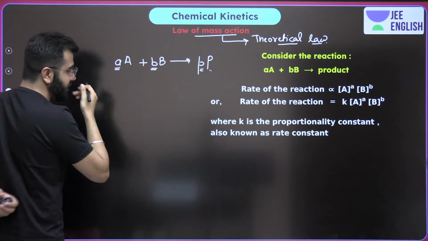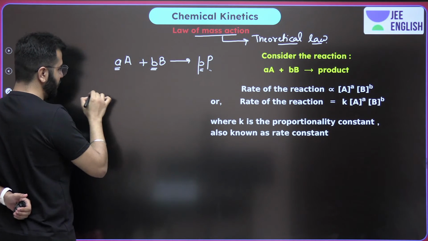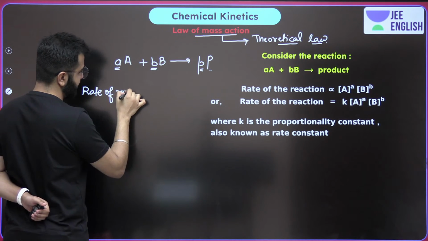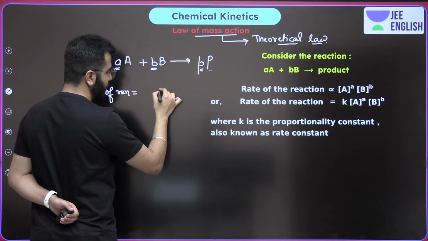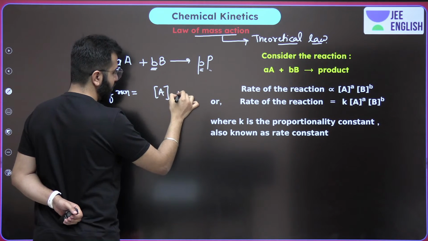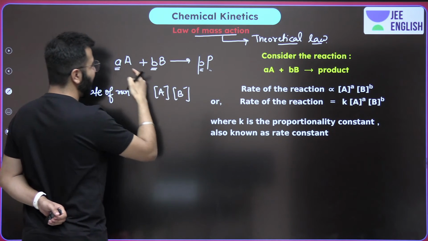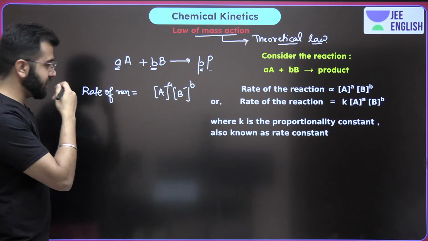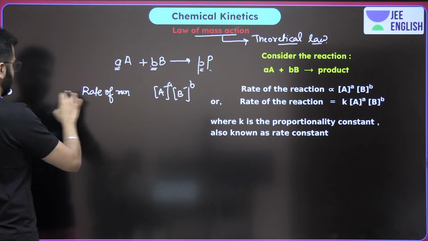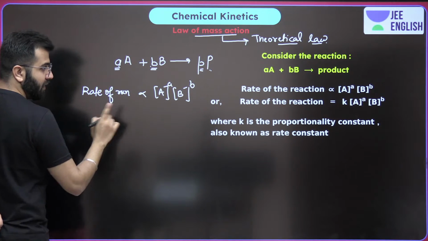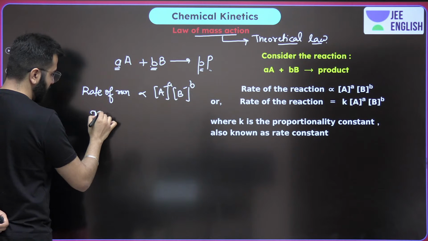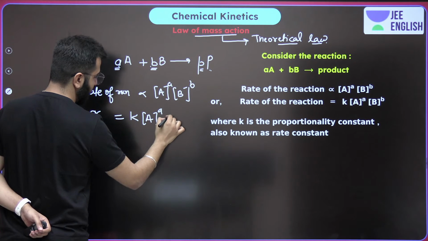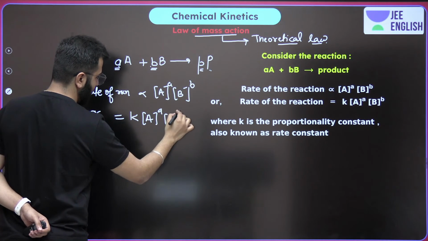Okay, so now pay attention. What do we write for this? The rate of reaction is assumed to be proportional to the concentration of A, the concentration of B, with the stoichiometric coefficients as the powers. This is directly proportional to. When we have to equate it, R is equal to K, concentration of A to the power a, concentration of B to the power b.